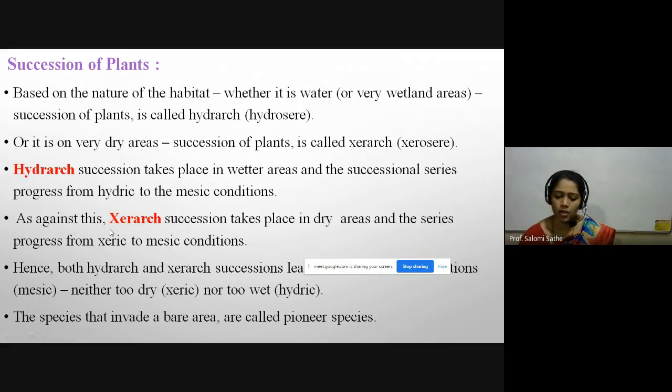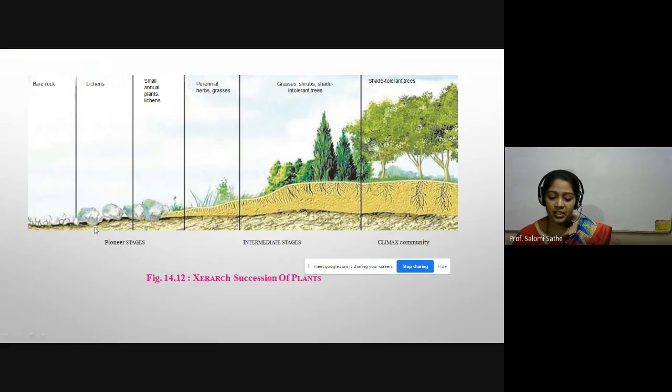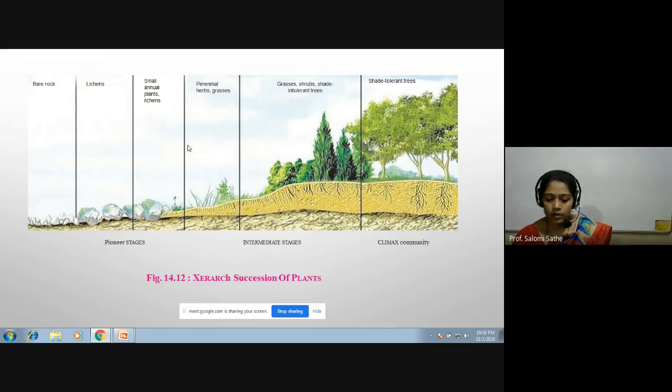And one of the important diagrammatic representations of hydrarch and xerarch, or the secondary or primary succession, is clearly shown in this particular picture, from barren rock to the shade tolerant plant. Okay, here the development of the plant takes place. This is all about our today's lecture.